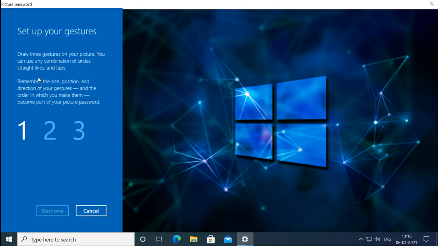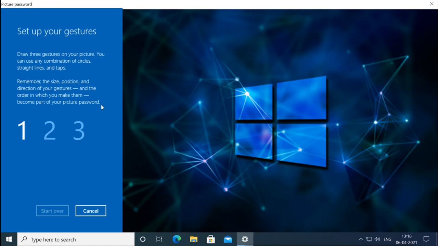Now it says set up your gesture here. It will ask you to create 3. So draw 3 gestures on your picture. You can use any combination of circles, straight lines and taps. Remember the size, position and the direction of your gestures, and the order in which you make them become part of your picture password.